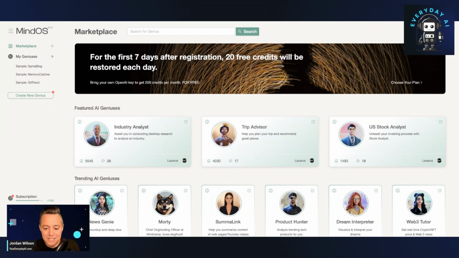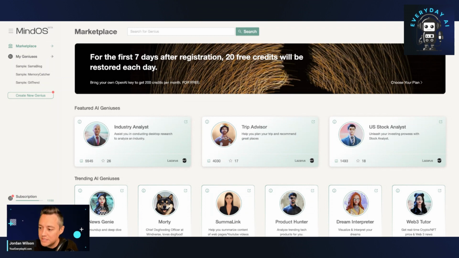So let's just give an example. You can sign up for a free account. As always, make sure to check out this company's privacy policies, terms and conditions, all that, so you can see how they're using your data, because you can also upload your own data with Mind OS. I'm not going to. I'm just going to show you some basic functionality, so if you like it, you can dive in a little bit more.